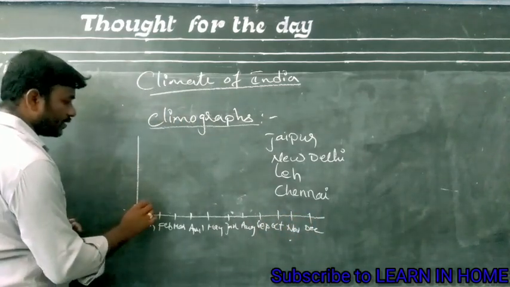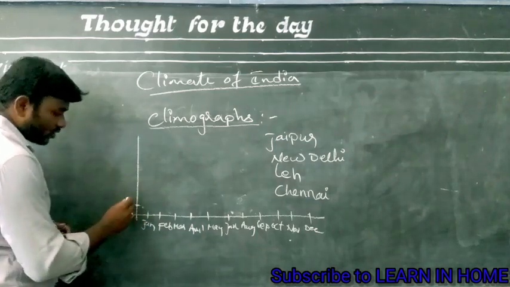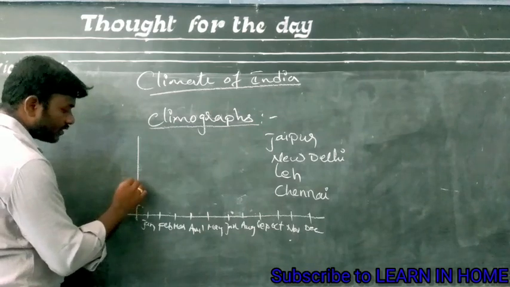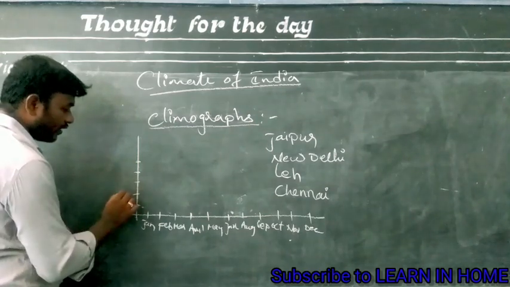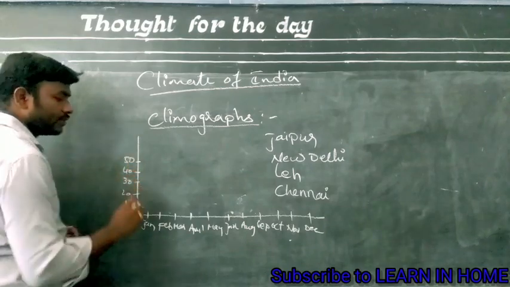And on these they have given different levels. Temperature has been shown here: 10 degrees, 20, 30, 40 and 50.